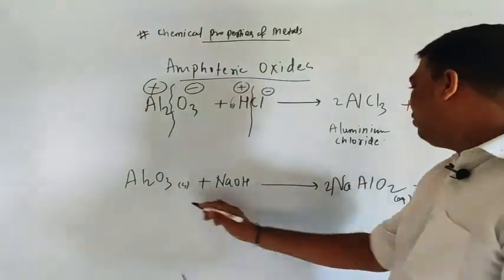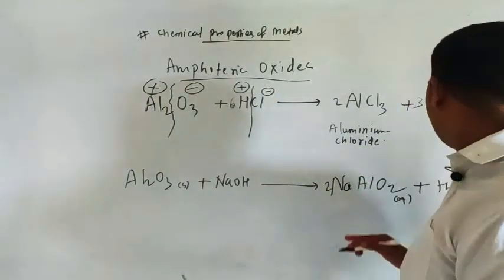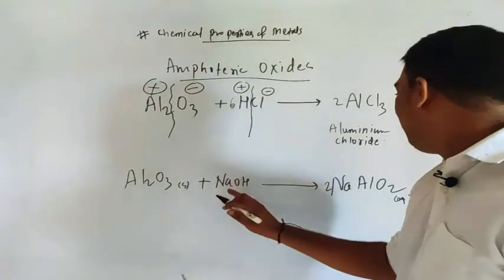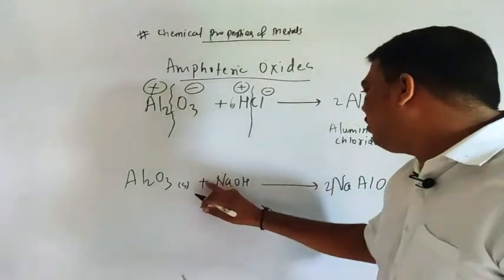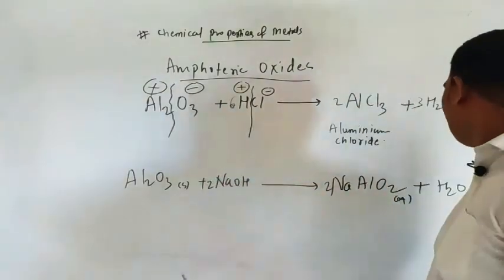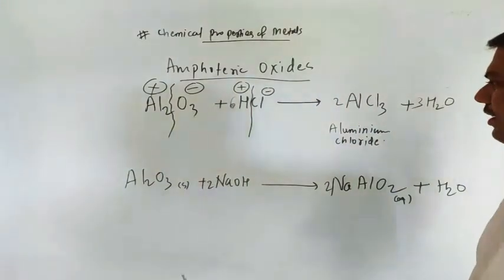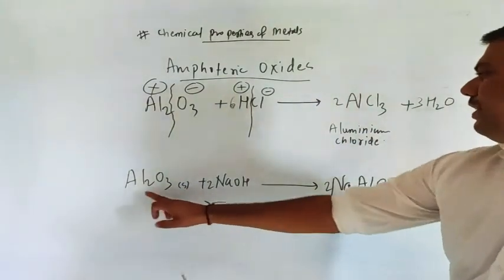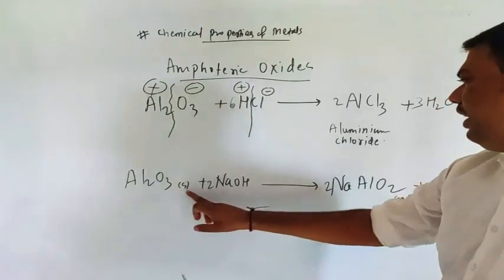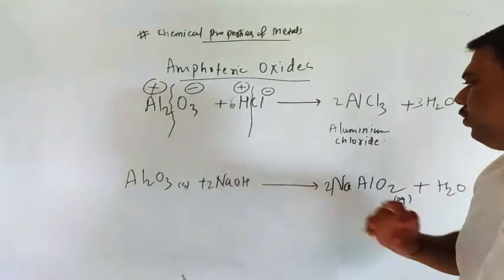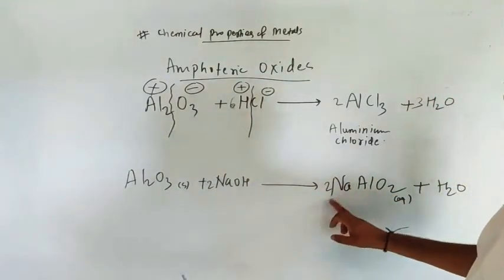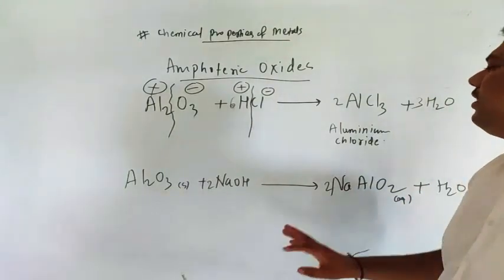So 2Al, yes, 2Al. So how many oxygens are there? So 2Na, so here also 2Na. Okay. So see, is our reaction balanced or not? 2Al, yes, 2Al. 3 oxygen and here 2, so 3 plus 2 is 5, and here 4 plus 1 is 5. Okay.